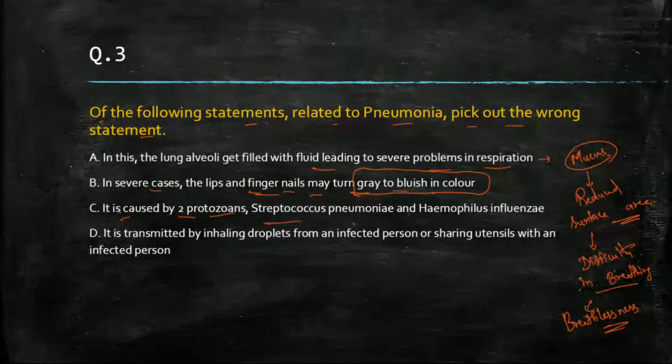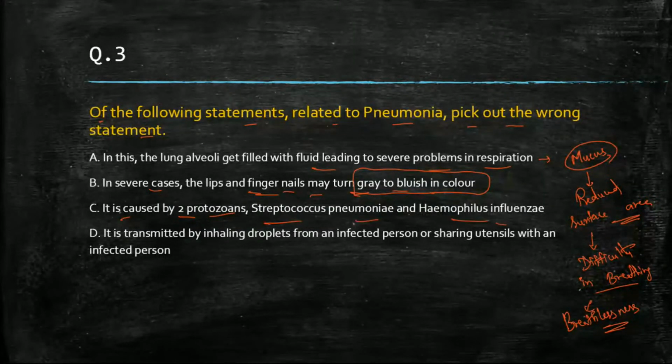It is caused by two protozoans. What is that? Streptococcus pneumoniae and Haemophilus influenzae. It is given in the NCERT book. It is transmitted by inhaling droplets from an infected person or sharing utensils with an infected person. So what will be the correct answer? All these statements look like correct statements. Streptococcus pneumoniae, which is given here, and Haemophilus influenzae, which is given here.